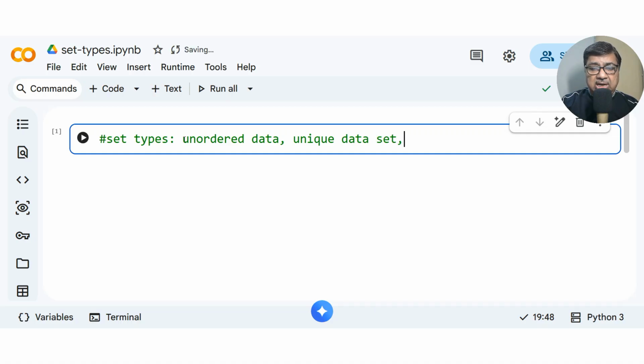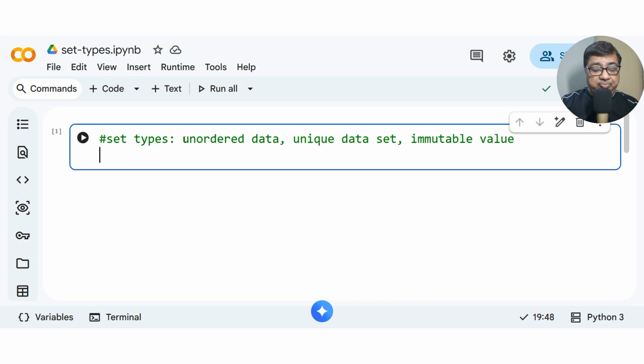And another interesting point here is that whatever set values are there, they are immutable values. You can change set itself, but you cannot change data within a set directly. So we'll explain it just now.